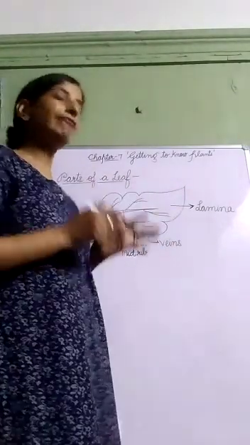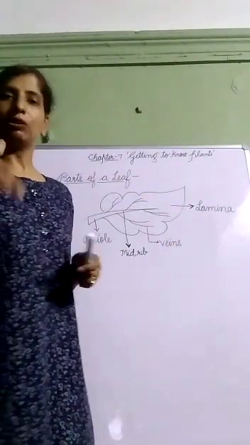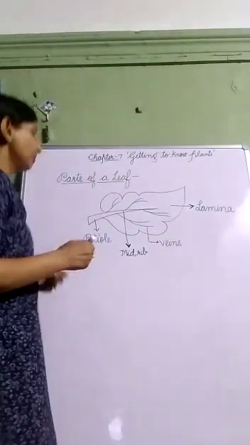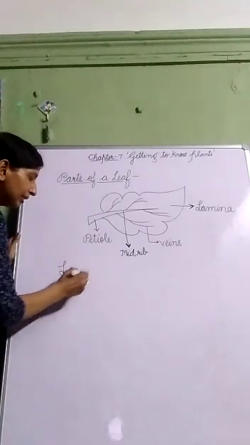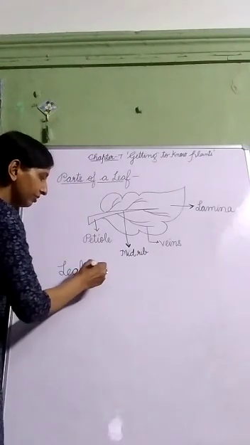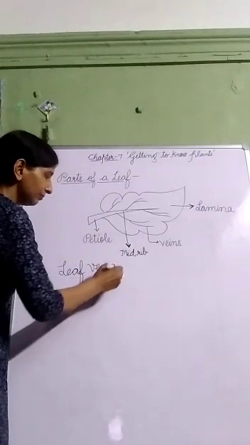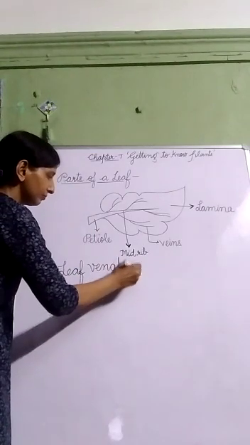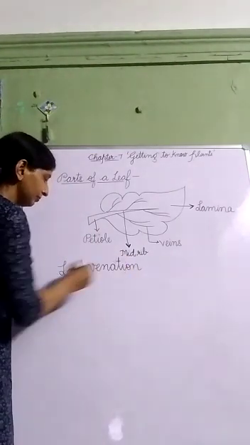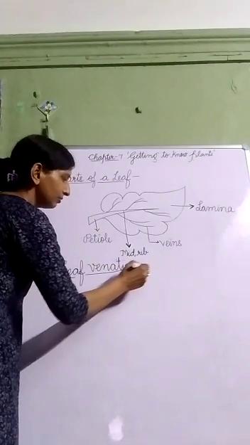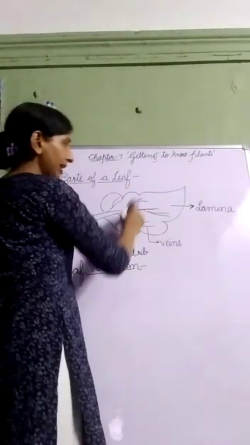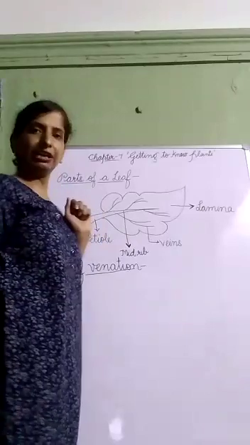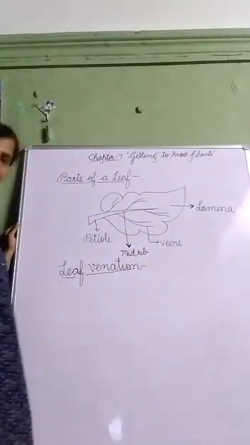So the design formed by veins on the leaf is called leaf venation. Now we are talking about leaf venation. So what is leaf venation? The design formed by the veins on the leaf is called leaf venation.